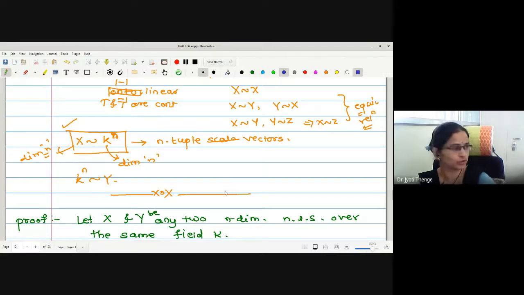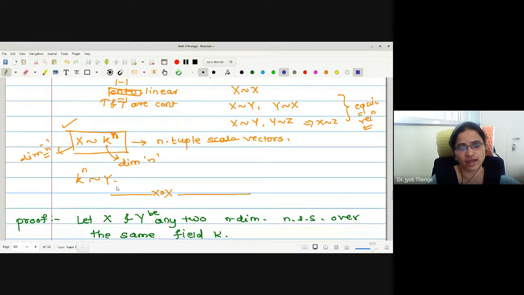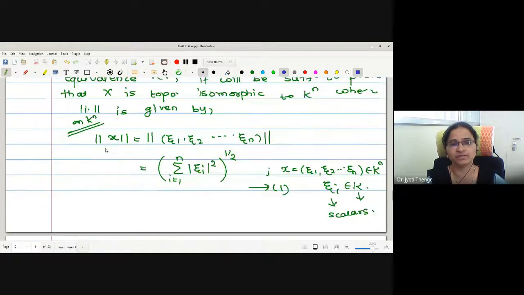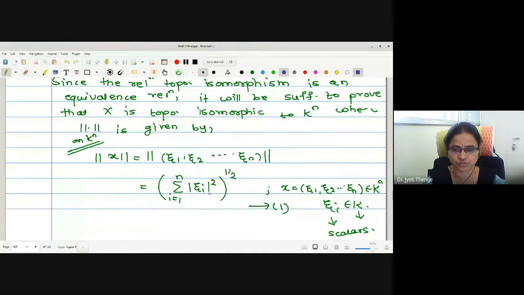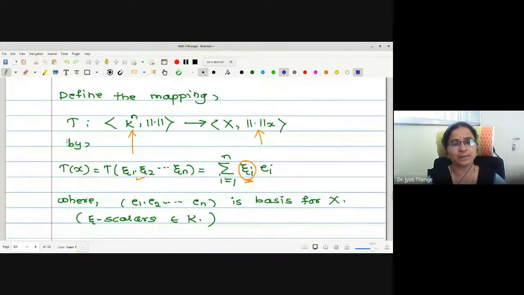we were going to show that one of the spaces, X, is isomorphic to K^n, and similarly, the other space can be proved to be isomorphic to K^n. If X is isomorphic to K^n, and K^n is isomorphic to Y, one can easily check that X will be isomorphic to Y. To show that X is isomorphic to K^n, we have defined one norm on this K^n space. K^n space is actually the space of n-tuple scalars, and this norm is a distance formula, right? Now, the mapping T is defined from K^n to X, where the norms are defined as norm and norm X,